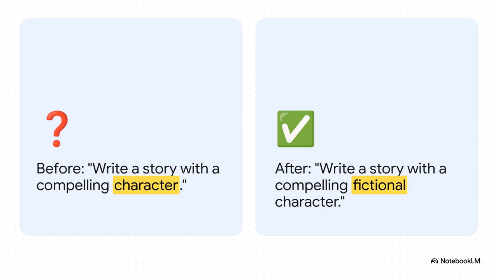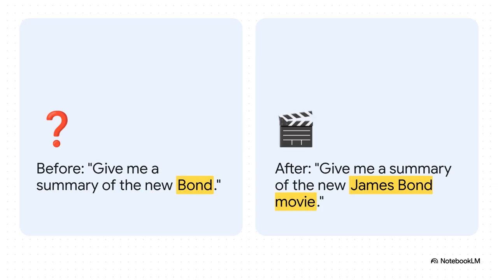Let's see it in action. Before, you might write "a story with a compelling character." It's ambiguous, but add one word, "fictional," and suddenly it's impossible to misunderstand. The AI literally can't get this wrong now. Let's do another one. You asked for a summary of the new bond. That could be a financial security, a type of glue, who knows? But add "James Bond movie" and boom, perfect clarity. The gamble is officially over.